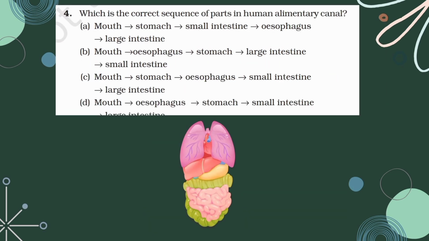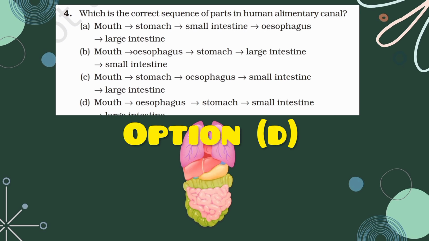The next question, which is the correct sequence of parts in the human alimentary canal? Okay, when we eat, we just need to imagine this. The food first enters the mouth, then it goes into the esophagus, from which it is then transferred into the stomach. Then we have the small intestine, and finally the large intestine. So the order is mouth, esophagus, stomach, small intestine, and then large intestine. So the correct option for this question is option D.